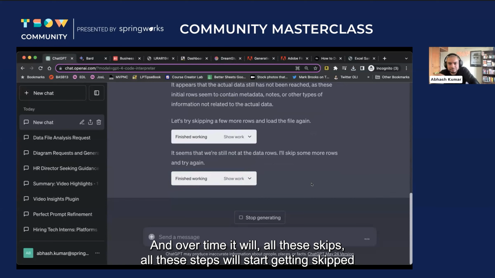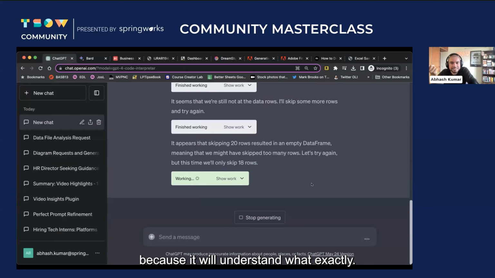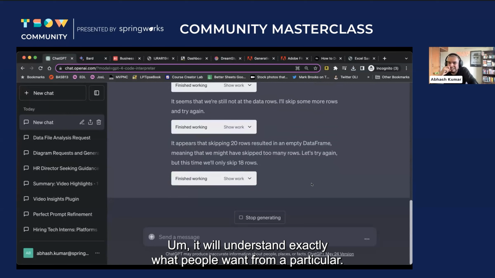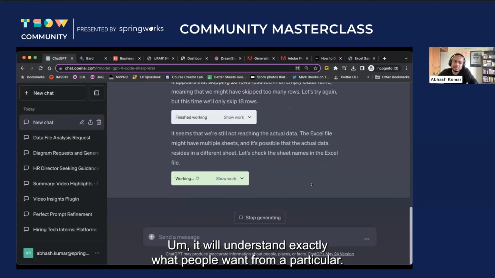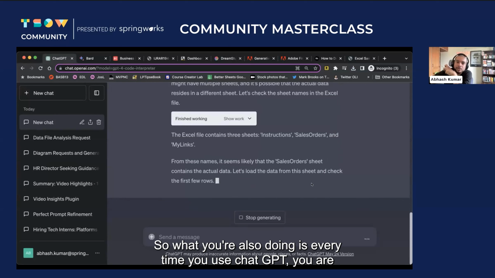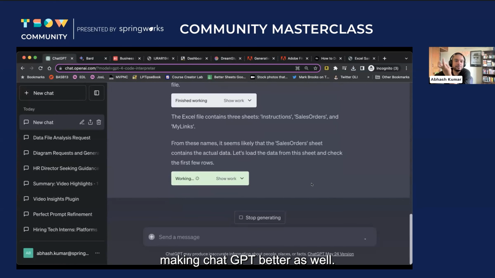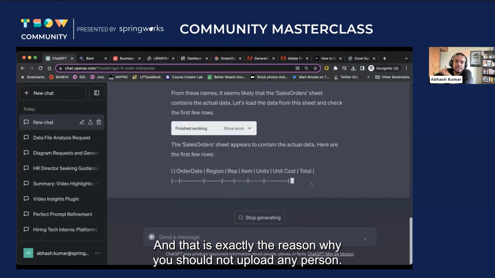And over time, all these steps will start getting skipped because it will understand exactly what people want from a particular file. So what you're also doing is, every time you use ChatGPT, you are making ChatGPT better as well. And that is exactly the reason why you should not upload any personal data.